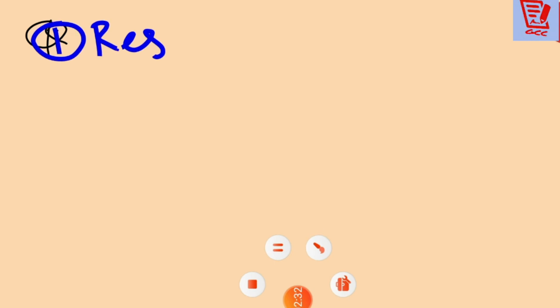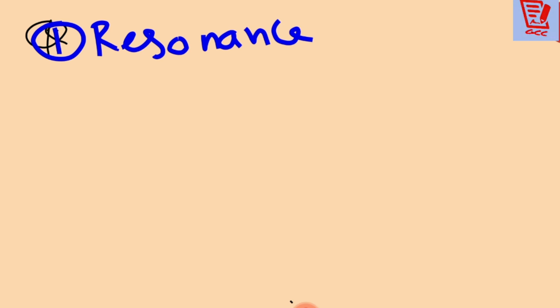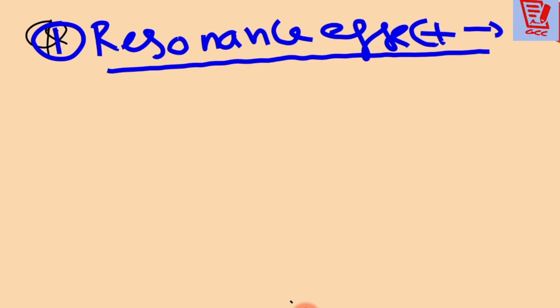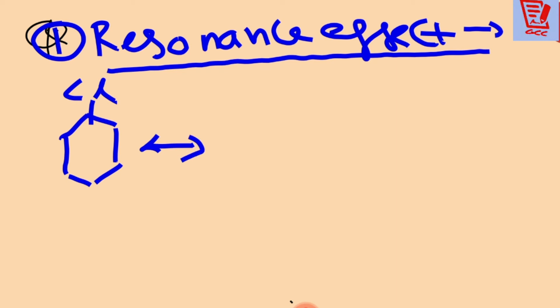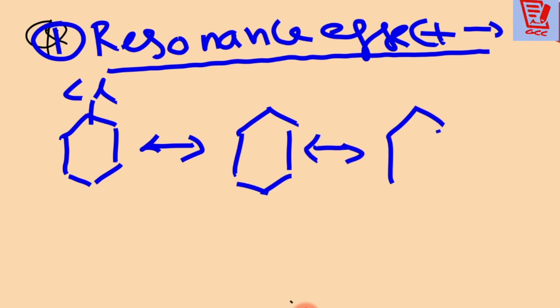Okay students, the first point is the resonance effect. In the previous video we made the resonance structure of chlorobenzene. In the same way, when we make the resonating structures of chlorobenzene, see what is happening.